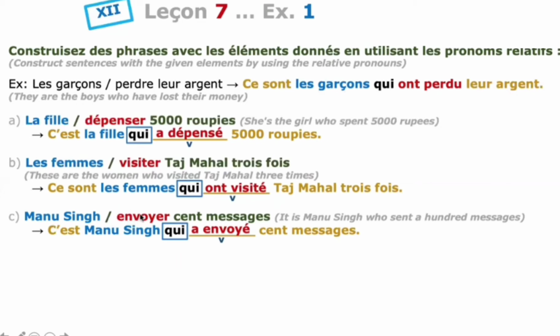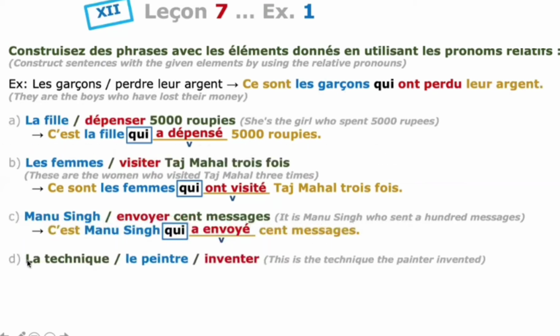But here, in the three sentences you have subject and verb. But in the fourth sentence, you have direct object and then subject and then verb. Direct object, subject, and then verb.